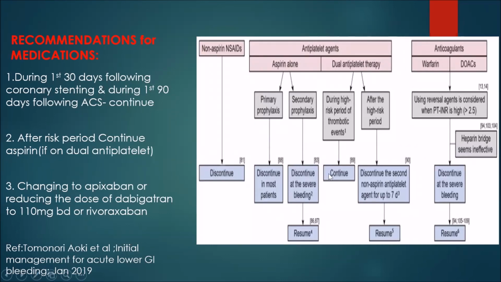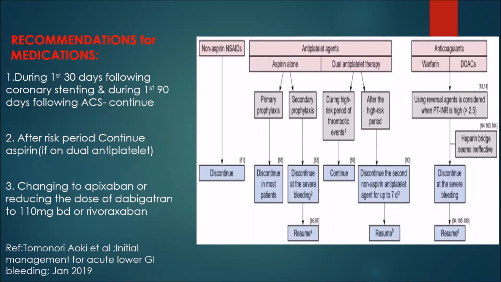It depends why you are using aspirin. If you're using aspirin just as prophylaxis, where it is found to be of no use, like for diabetics and hypertension, and that has induced GI bleeding, you can discontinue.